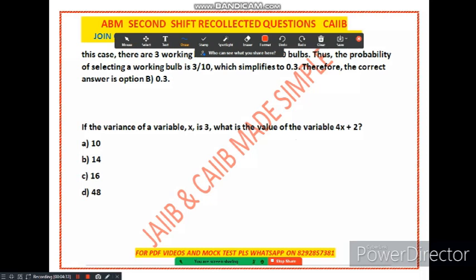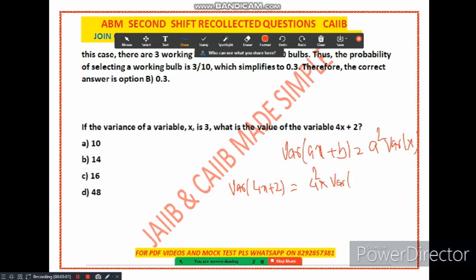So friends, the question is asking about the variance of 4x plus 2, right? And variance of x is given as 3. First of all, you should know the basic formula. Please remember that variance of ax plus b is equal to a square times variance of x. Similarly, in this case, variance of 4x plus 2 is equal to 4 square times variance of x.